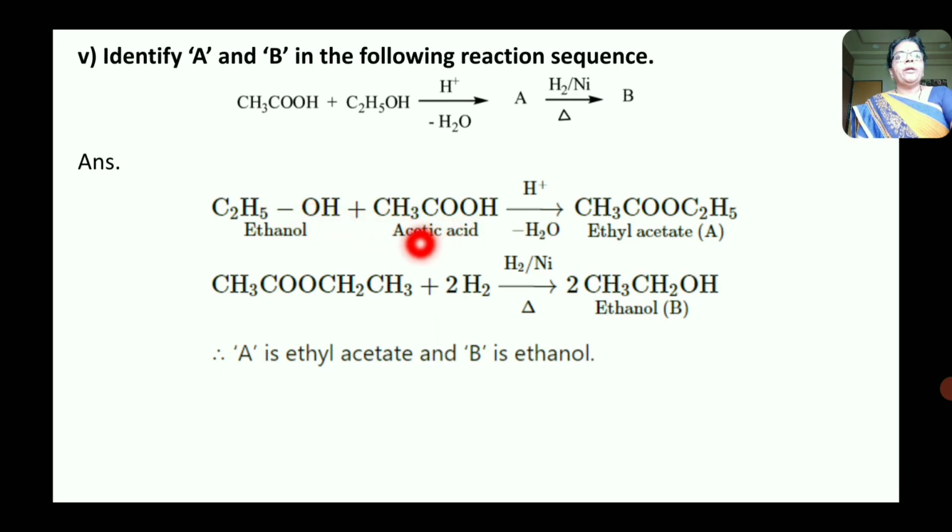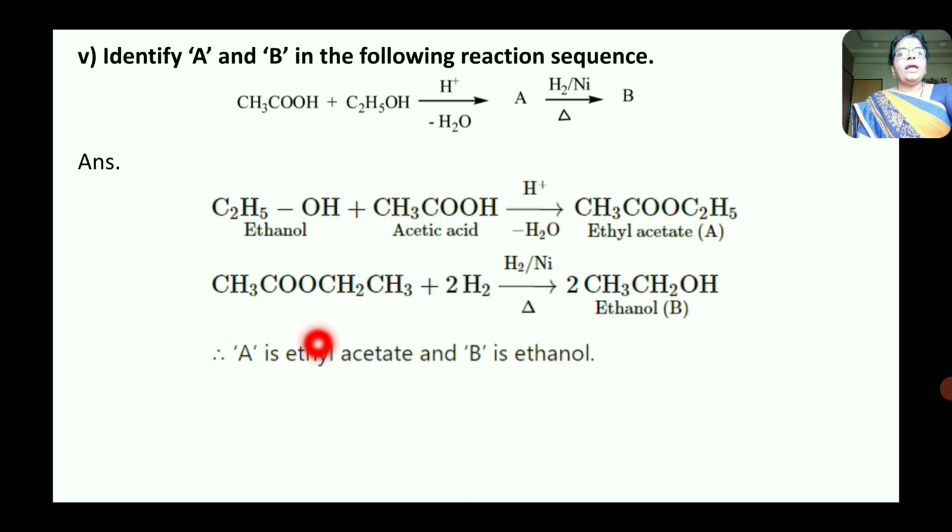In acidic medium, here H2O is removed and the hydrogen atom from acetic acid is replaced by C2H5 group, that is ethyl group, to form ethyl acetate. The hydrogen atom from acetic acid and OH group from ethanol are removed as H2O to form ethyl acetate. This is A.